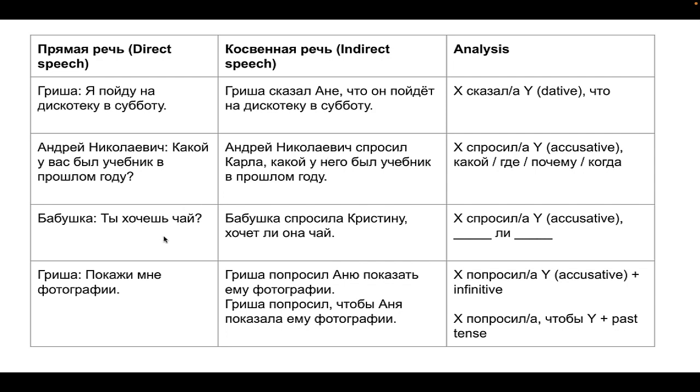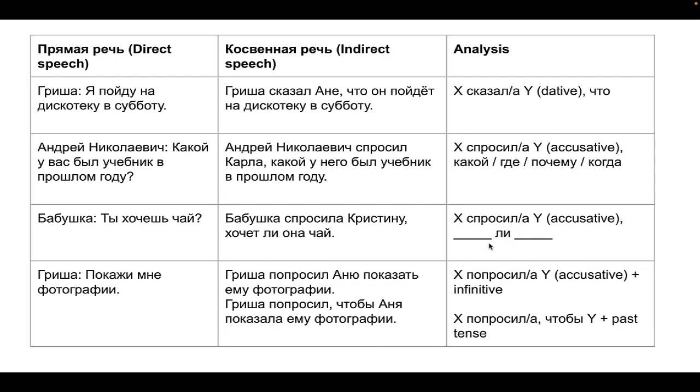The third type we have is a question, but it's a yes or no question. And our formula goes, someone asked someone, the same as above, but then we have a slightly different pattern after the comma. In this instance, we're going to have to use li, which can sometimes be translated as whether. She asked Christina whether she wants tea. But the word order has to be a bit different than in English.